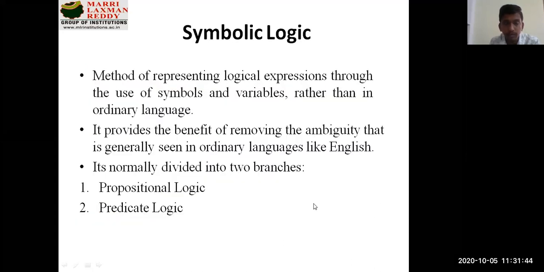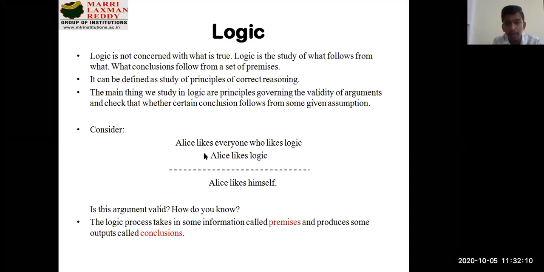Now let's see in depth what logic is, what we have discussed about propositional logic and predicate logic, and how these two things are part of logic. Talking about symbolic logic, it is a method of representing logical expressions through the use of symbols and variables rather than in ordinary language. Here you can see an English statement given in the premises: Alice likes everyone who likes logic. That is your English language premise.